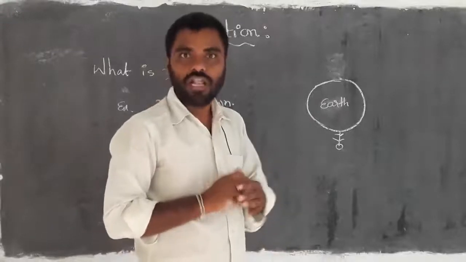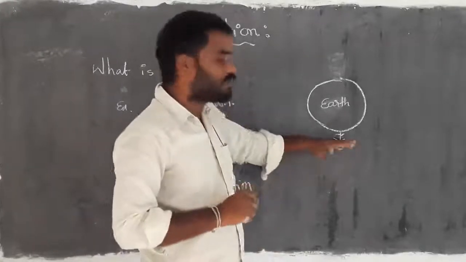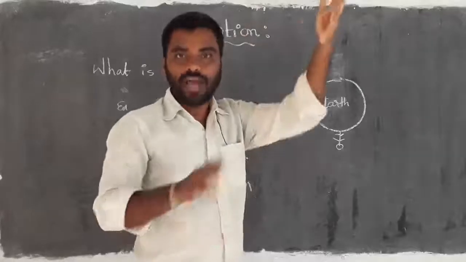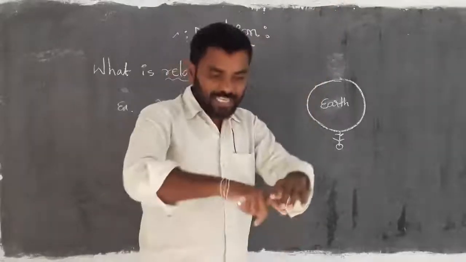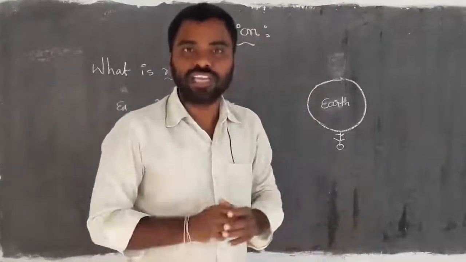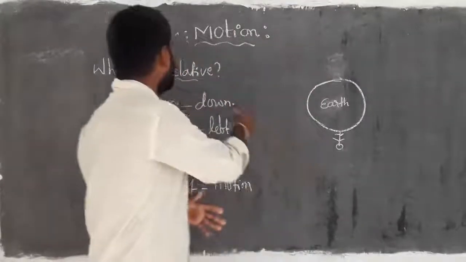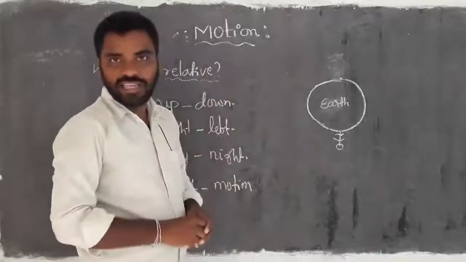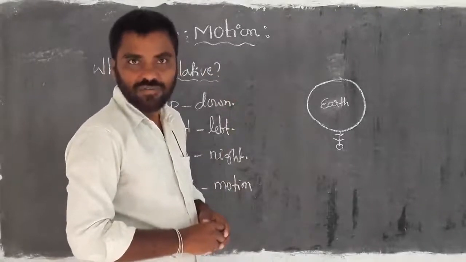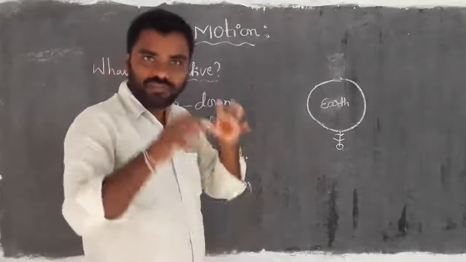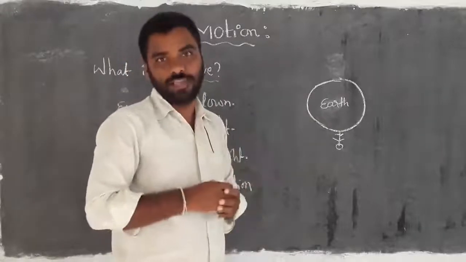The observer can decide which is up and which is down based on his particular observing area. This term was introduced by Einstein. The relative term was first introduced by Einstein.